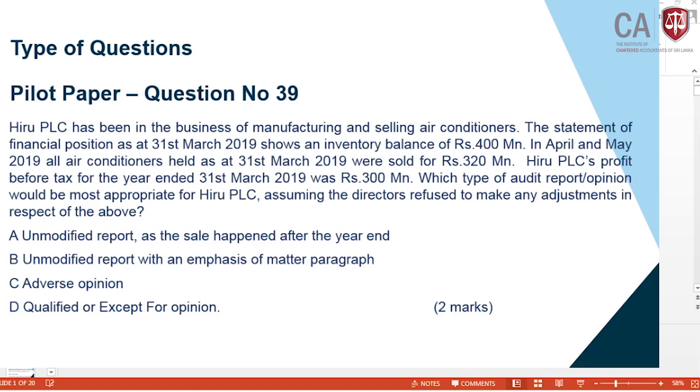Hero PLC's profit before tax for the year ended 31st March 2019 was rupees 300 million. Which type of audit report opinion would be most appropriate for Hero PLC, assuming the directors refuse to make any adjustment in respect of the above? You can see this is from part B of our discussion. Once you learn the theory, this is going to be a simple question.